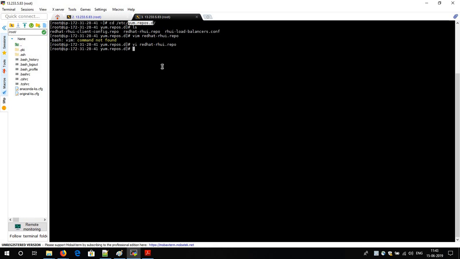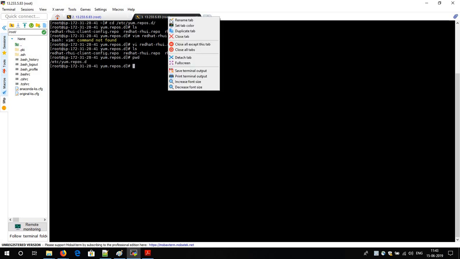Do you have any mirror image, where can I find it? Then yum repos.d will redirect, yeah Mr., I do have one with me. There you can find the Docker images, Docker engine. So right now I don't have it, so I am going to create one repository.